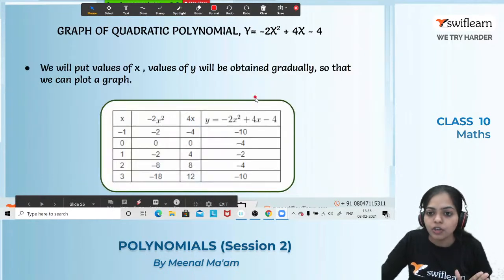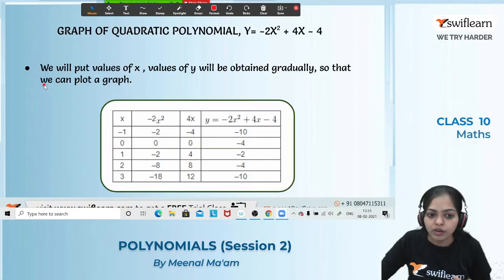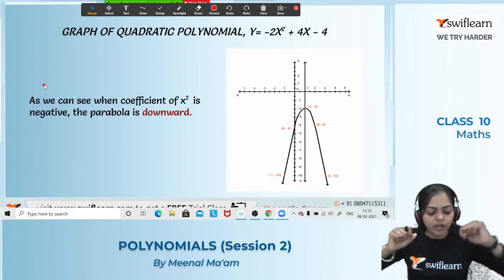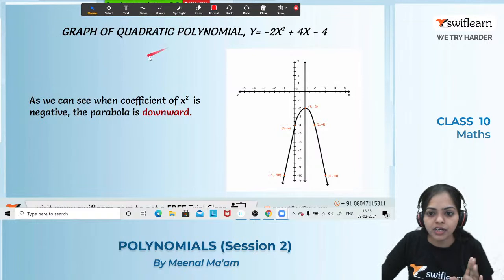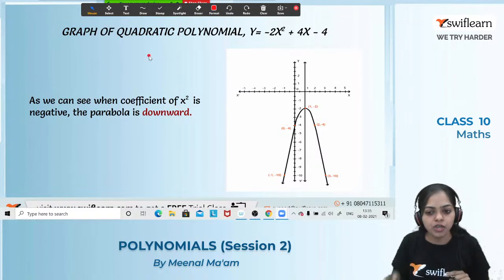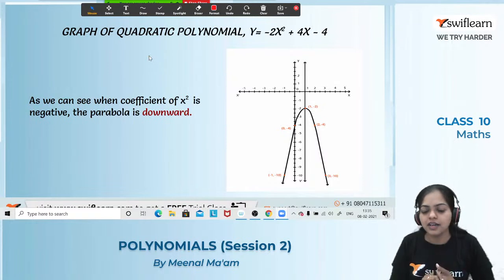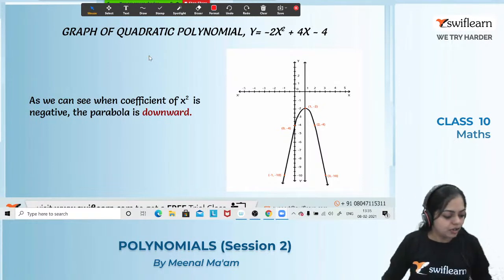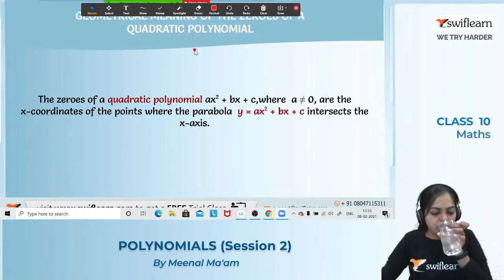Got it? When the coefficient of x square is positive, the graph is upward. And when the coefficient of x square is negative, the graph is what? Downward. Got it everyone? So till here हमें ये पता चला कि quadratic polynomial का ग्राफ कैसे बनने वाला है. It is parabolic in shape. And linear का कैसा था? Straight line था. Got it? Okay. If you all got this thing, then let's have a look over this one.